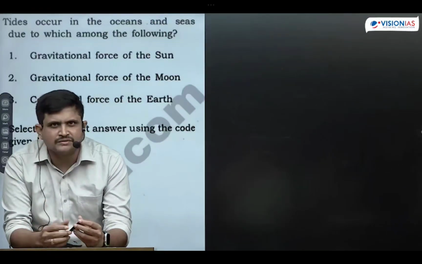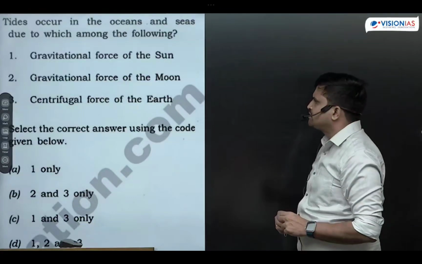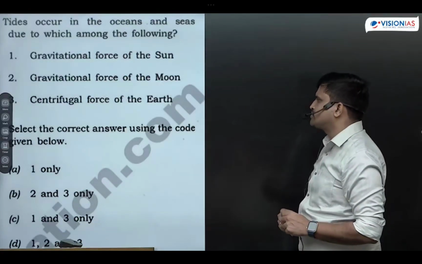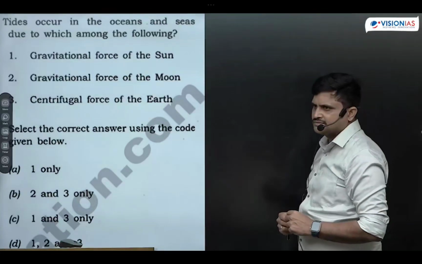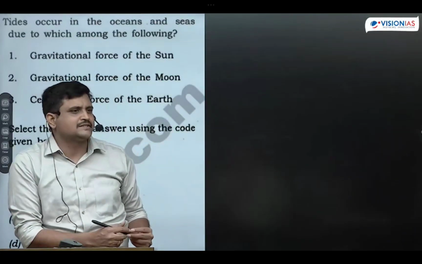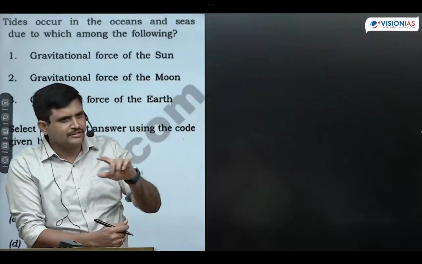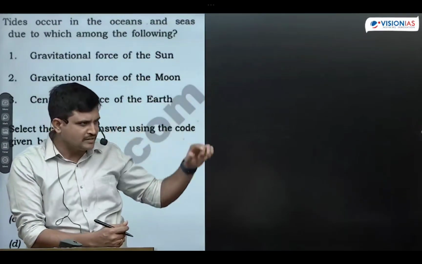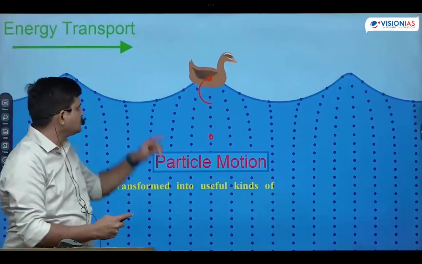See this previous question: tides occur in the ocean and seas due to which of the following? Gravitational force of sun, gravitational force of moon, centrifugal force of earth. So on one side it is gravitational pull, on the other side it is centrifugal. Why? I will explain. Tides travel in the form of crest and trough, moving like this.